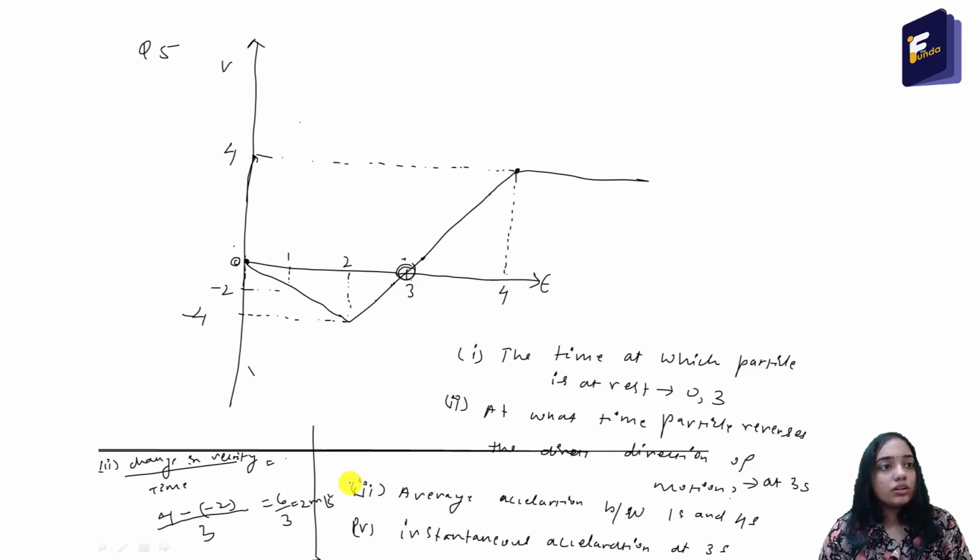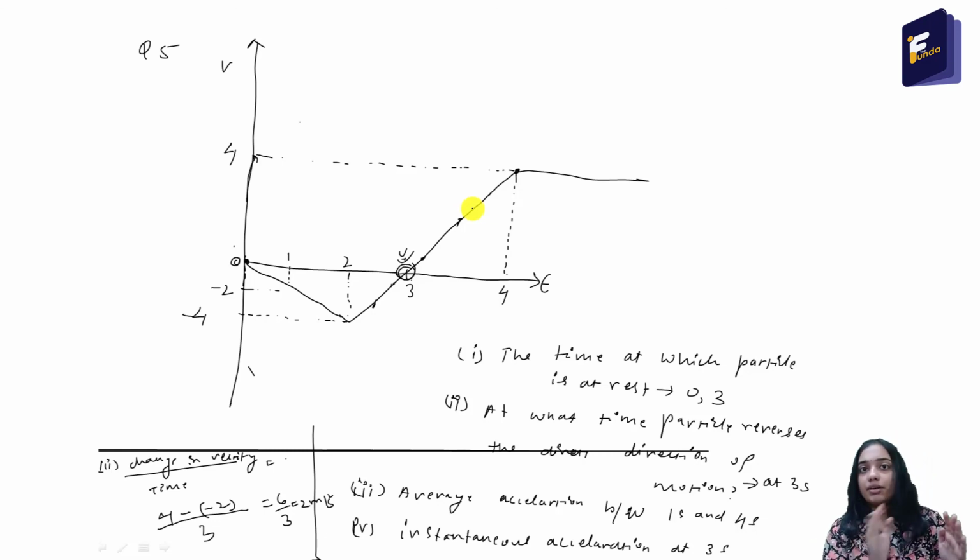So the last bit is the instantaneous acceleration at 3 seconds. So we are asked about the acceleration at 3 seconds. So you can see that in our previous class we had discussed that when the velocity time graph is a straight line, and between 2 seconds and 4 seconds this graph is a straight line, the acceleration is constant in that graph.